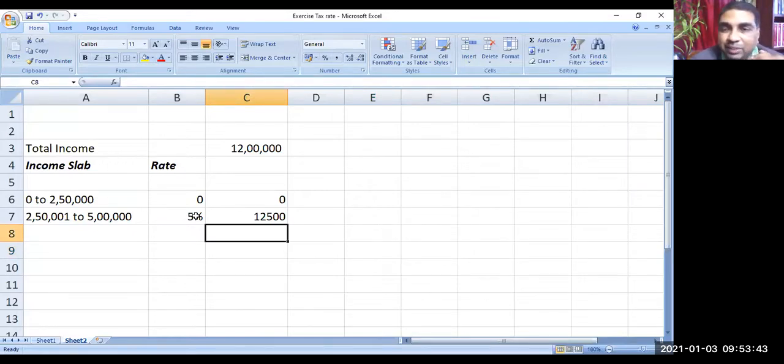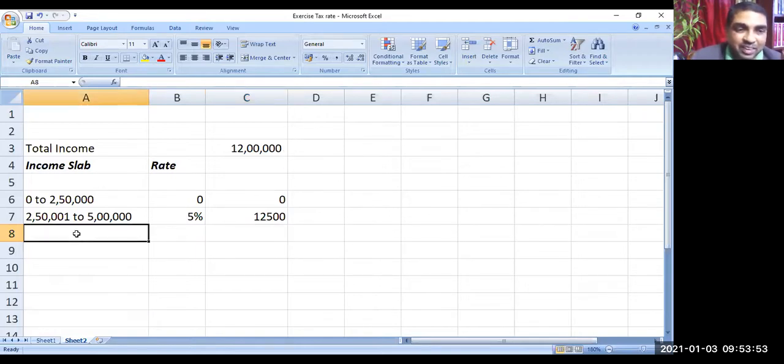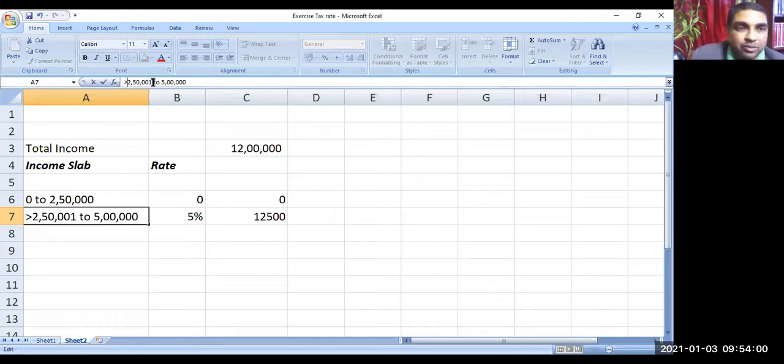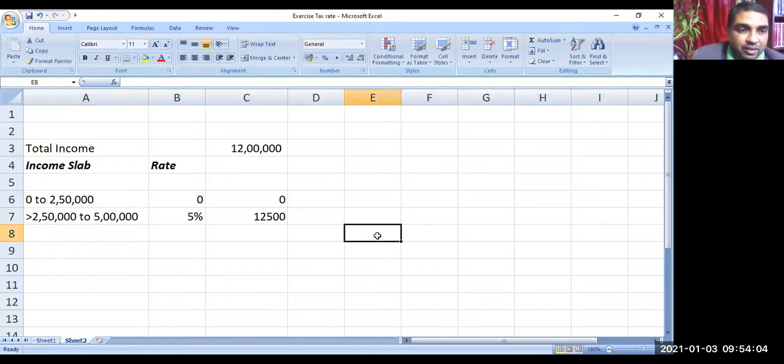Okay, total income is 12 lakh, and it has various components. The first slab is 0 to 2,50,000, nil. The next 2,50,000 is taxed at 5%.